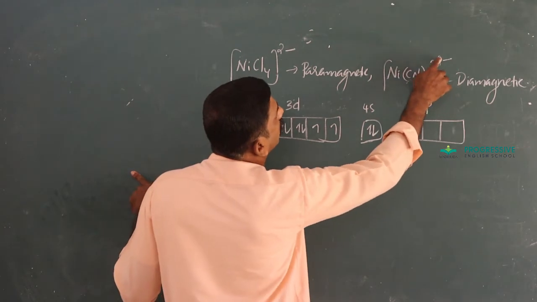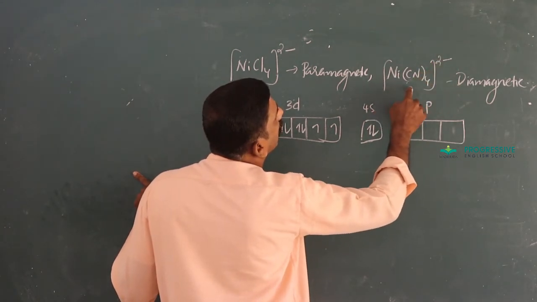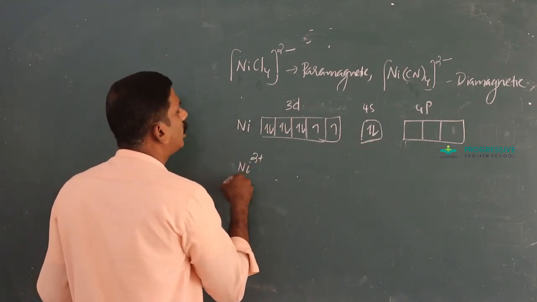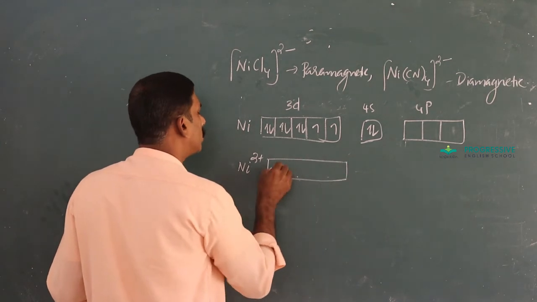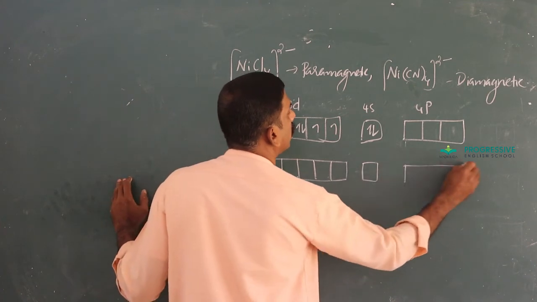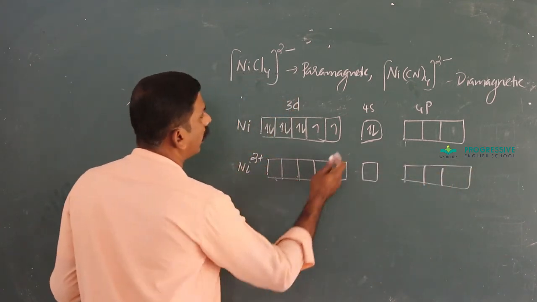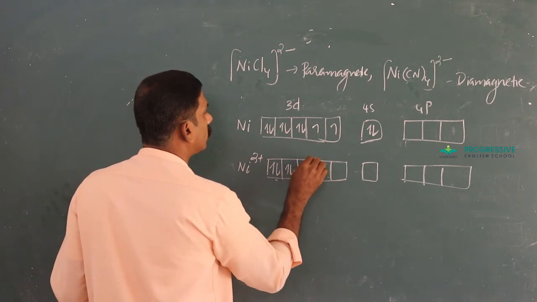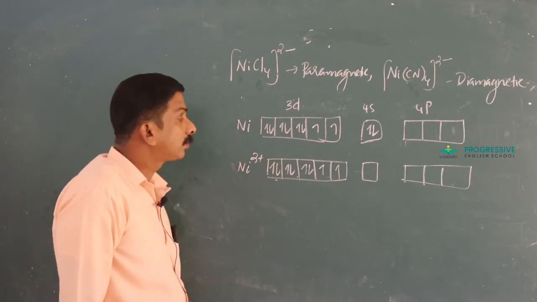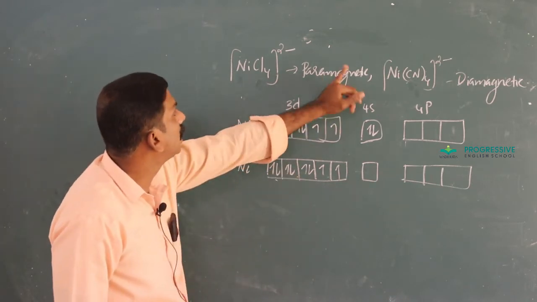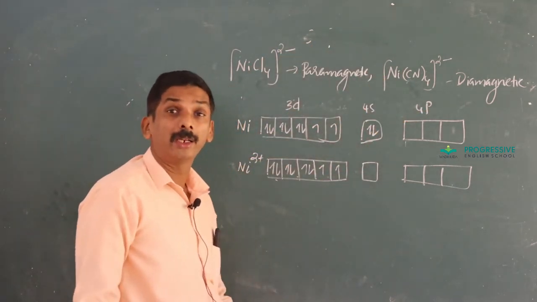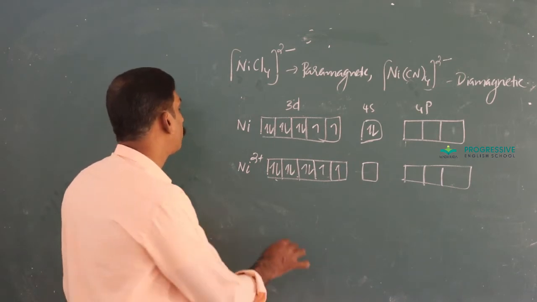And here in Ni(CN)4 2 minus, x minus 4 equal to minus 2, so again it is Ni2 plus. Ni2 plus is formed by the removal of 2 electrons, and you just analyze the nature of ligand. Here it is a weak ligand, here a strong ligand, and in presence of strong ligand, unpaired electrons are forced to pair.